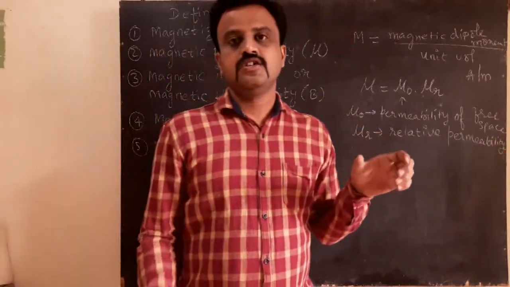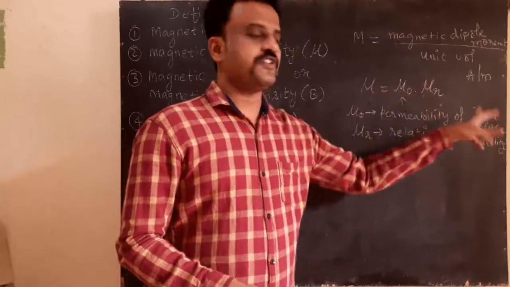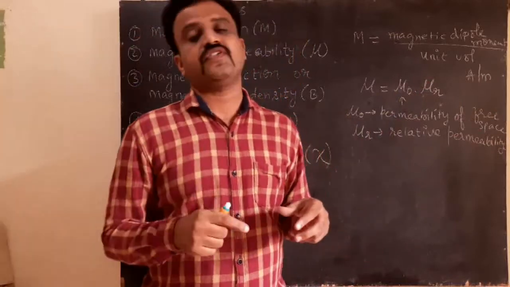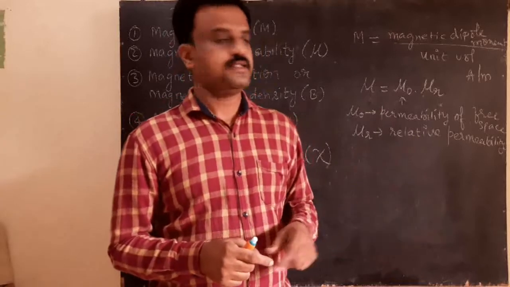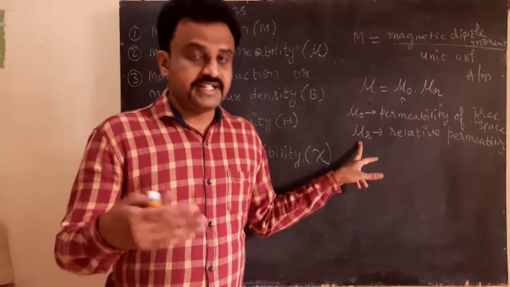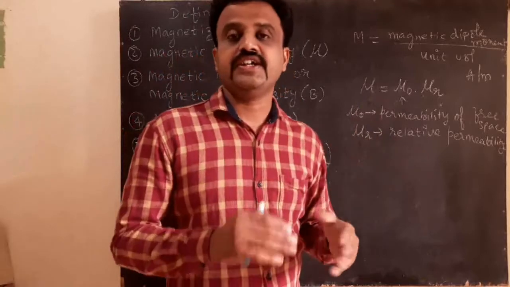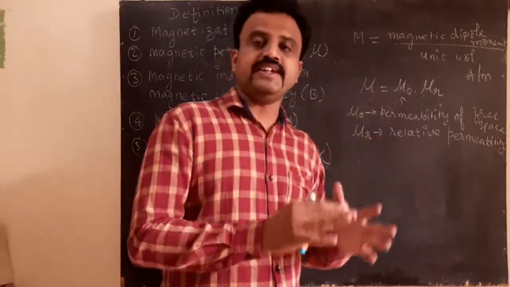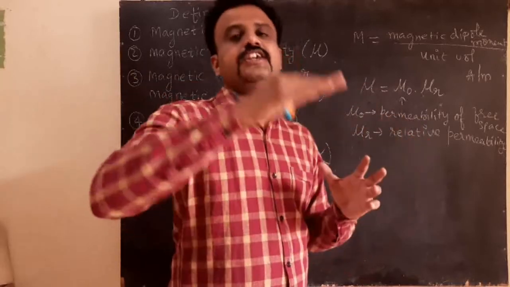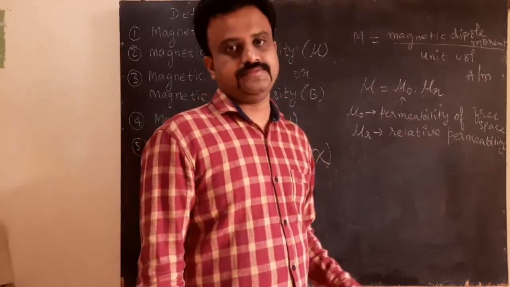Take iron. What is the permeability of iron with respect to free space? Take copper. What is the permeability of copper with respect to free space? So that is the relative permeability mu r. The ability of iron to allow the magnetic lines of force is entirely different from that of copper. The ability of the magnetic lines of force to pass through iron is completely different with respect to water. So that is the relative permeability.